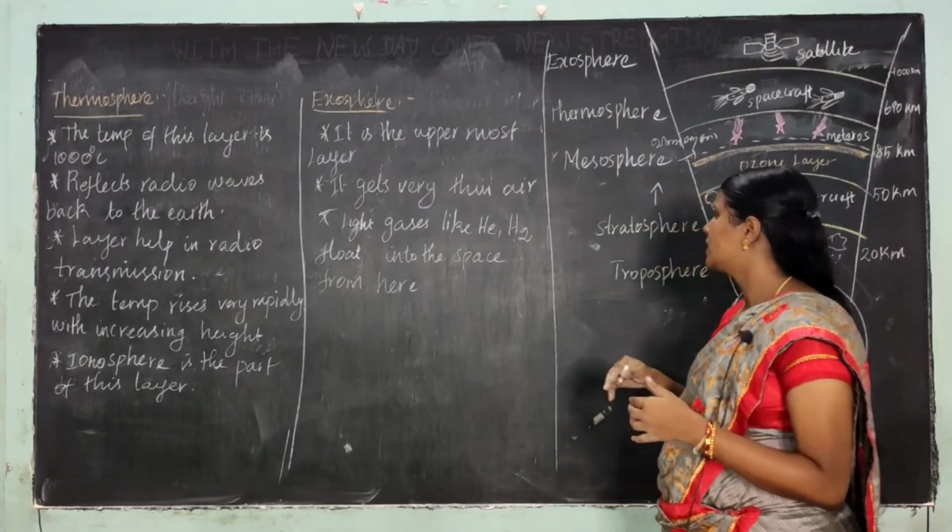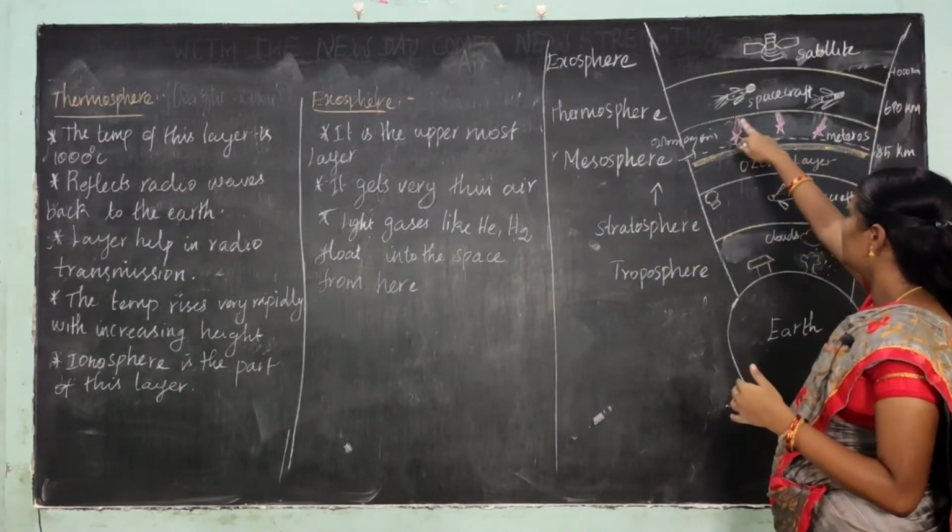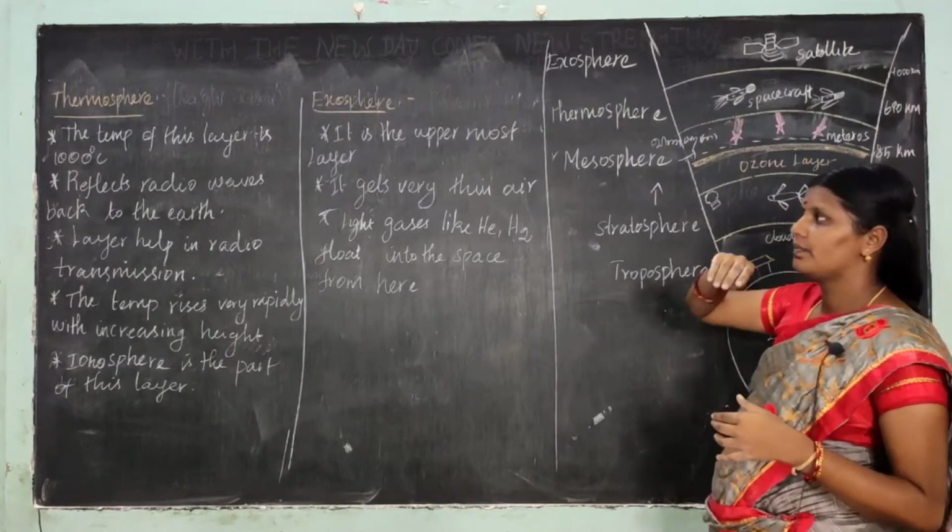It also reflects radio waves. This layer reflects radio waves back to the earth.